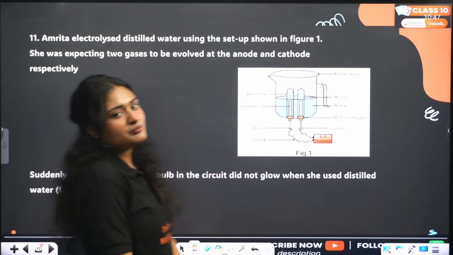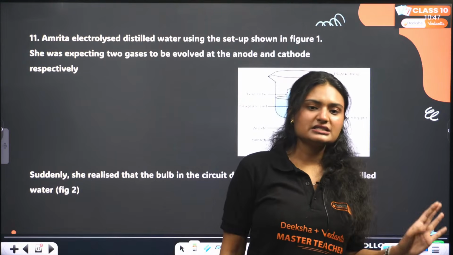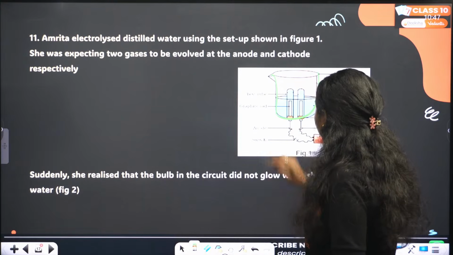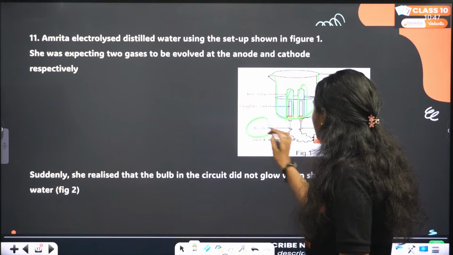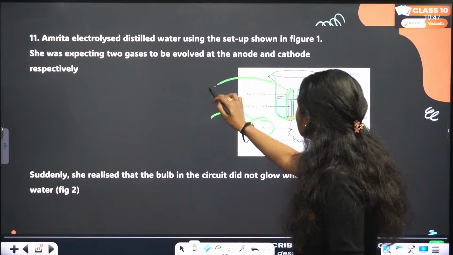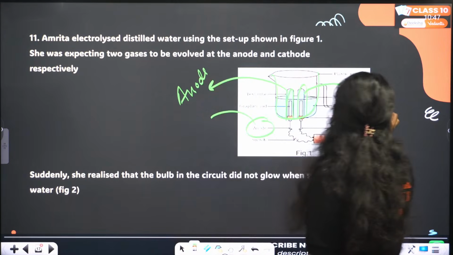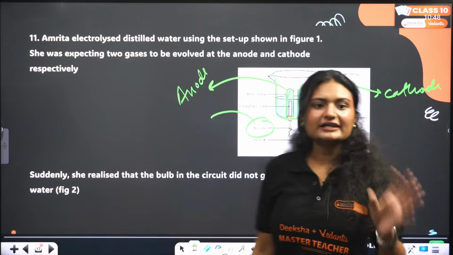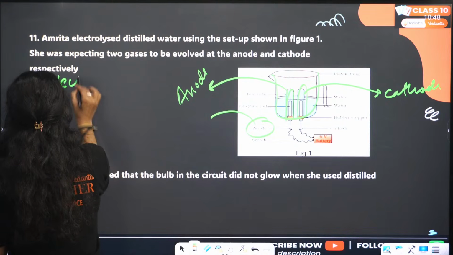The question is: Amrita electrolyzed distilled water using the setup. Again, if you cannot see it, do not worry, I'll explain it. She had this beaker, one is anode, one is cathode. The one on the left side is anode, and the one on the right side is cathode. The process is electrolysis of water.